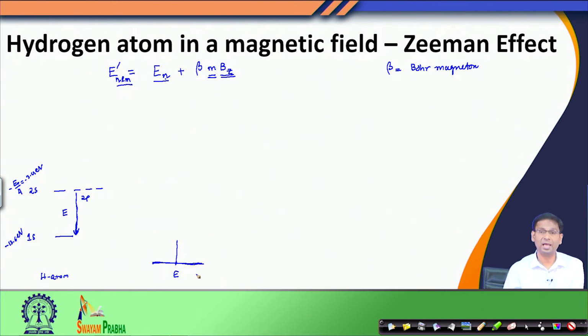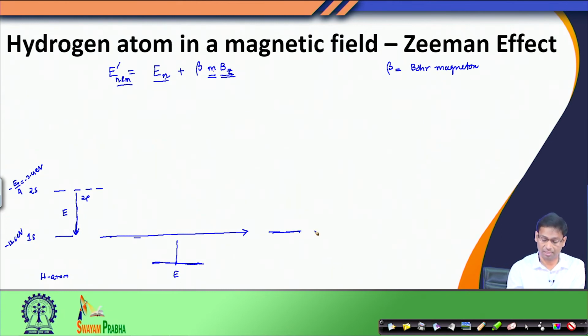What happens when I apply an external magnetic field? When I apply an external magnetic field, my energy levels become En, that means the original energy, plus some other term. Let us see how it changes. For example, when I look at the effect on the 1s level, the 1s level will simply remain unchanged. Why? Because the 1s orbital has m quantum number 0. So, En plus m is 0, and 0 times this constant is 0.